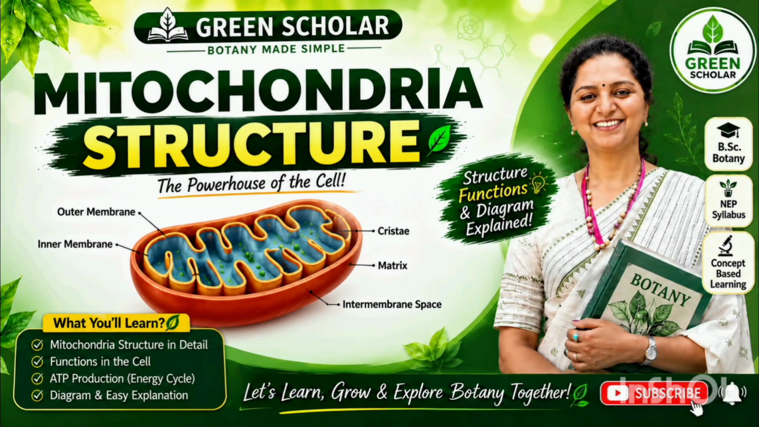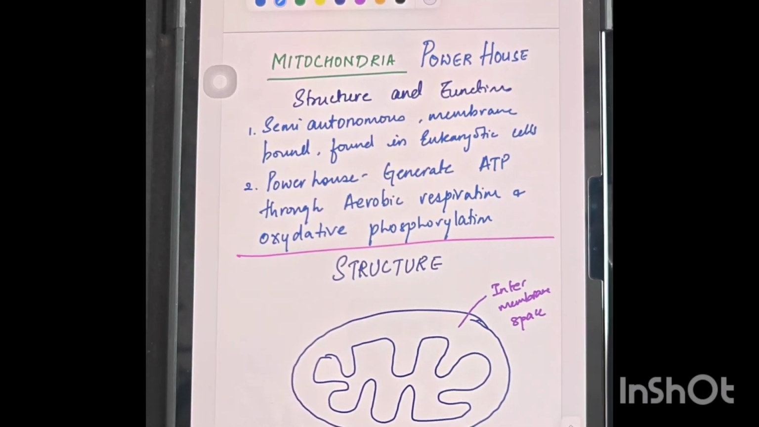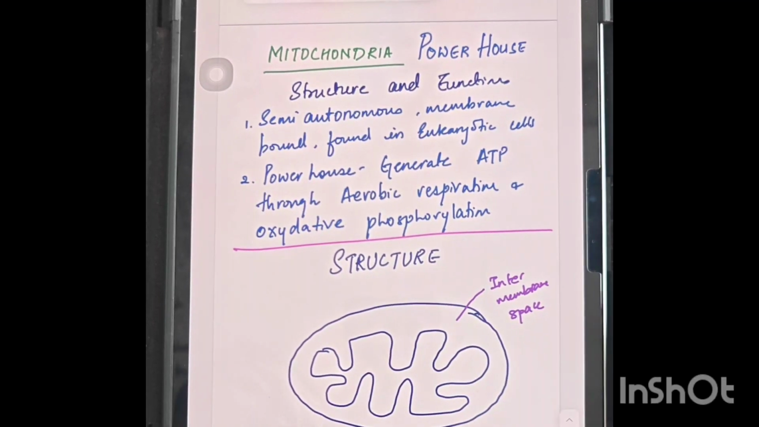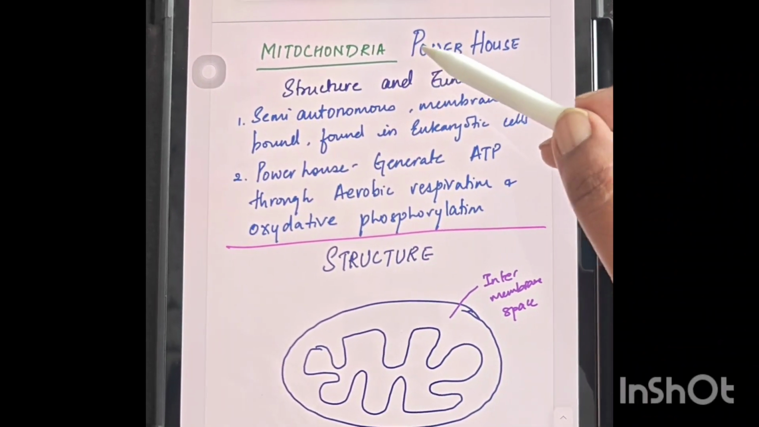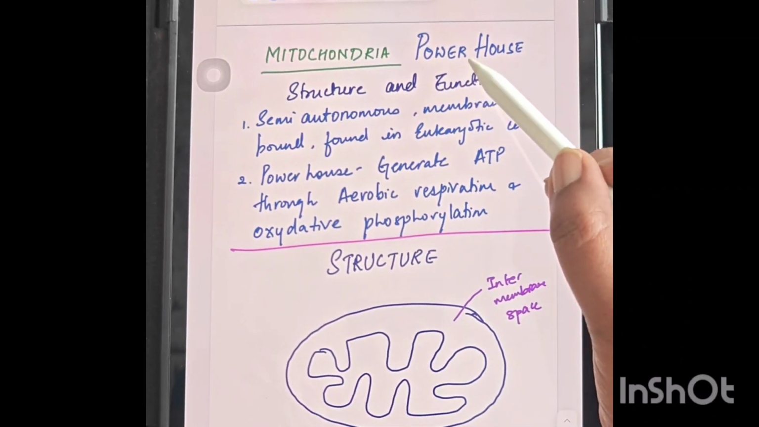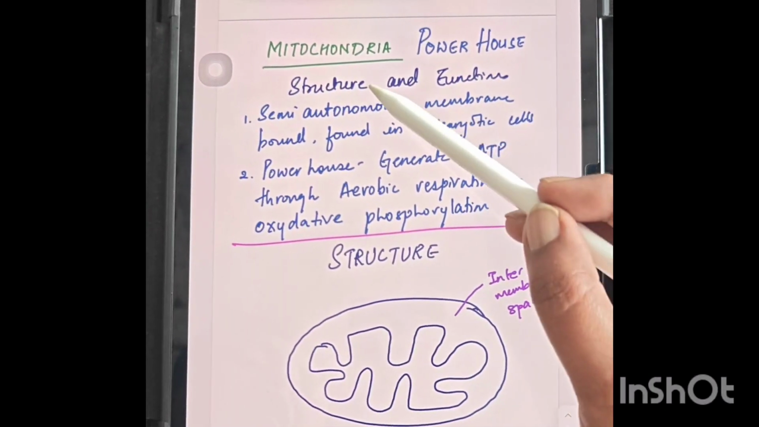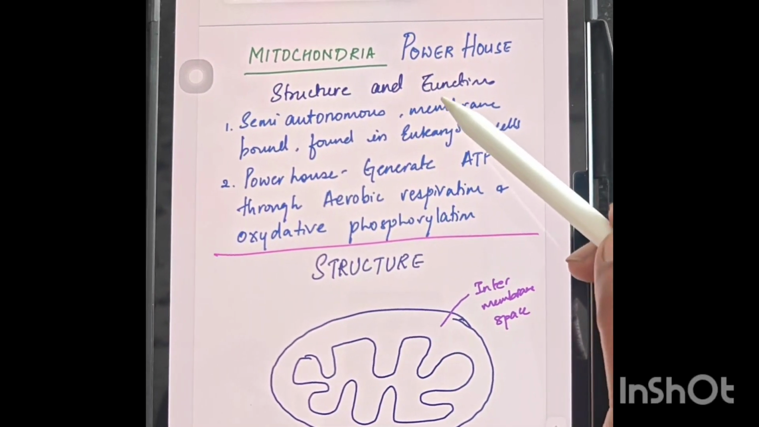Hello everyone. Today we are going to discuss a different cell organelle which is generally found in all eukaryotic cells, that is mitochondria. We also know that mitochondria is called the powerhouse of the cell. Today we will discuss its structure in detail, and its functions too.